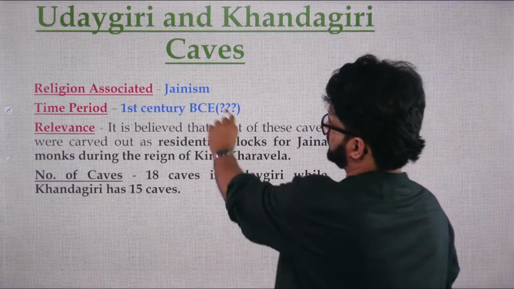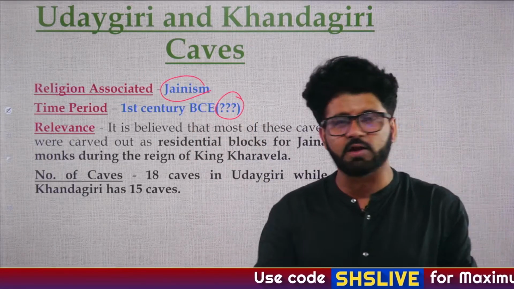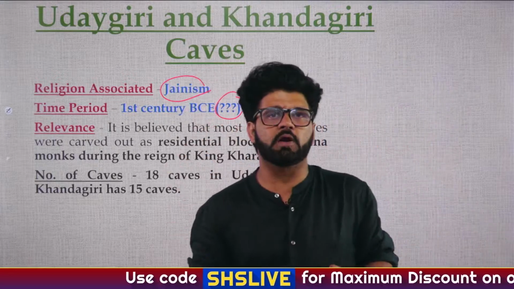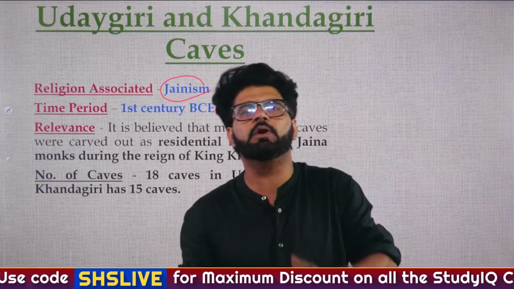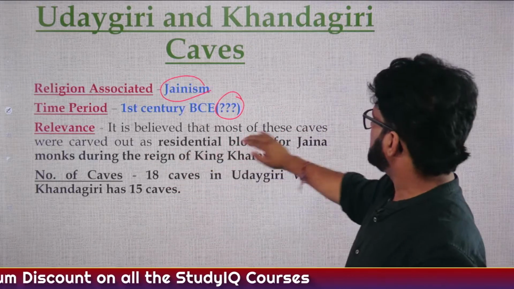Religion is Jainism. Why are we associating the time period with a question mark? Because you already know we are talking about the post-Mauryan period, and we don't have a proper chronology of this post-Mauryan period. The dates are very hazy, right? So relevance, it is believed that most, again,